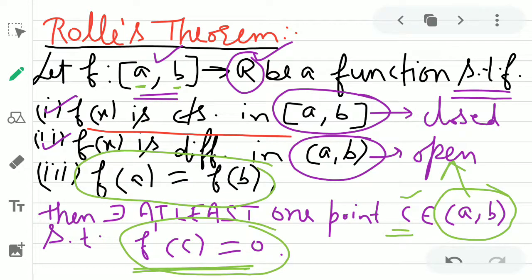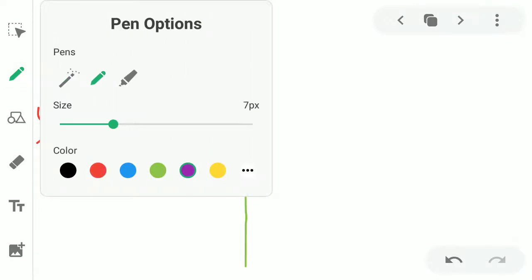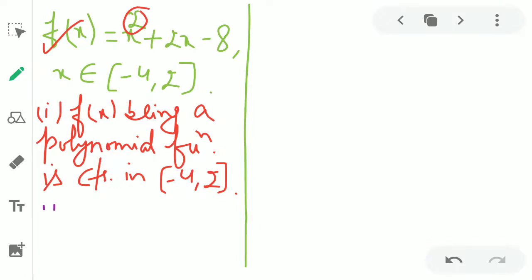Now come to the second condition. We have to check f(x) is differentiable in the open interval (a, b). So for that, what we do, we differentiate the function with respect to x, f'(x). If we take the derivative of f(x) with respect to x, the derivative of x square is 2x, and plus 2x, the derivative of 2x is 2, so it is 2. So now look at this derivative, 2x plus 2.